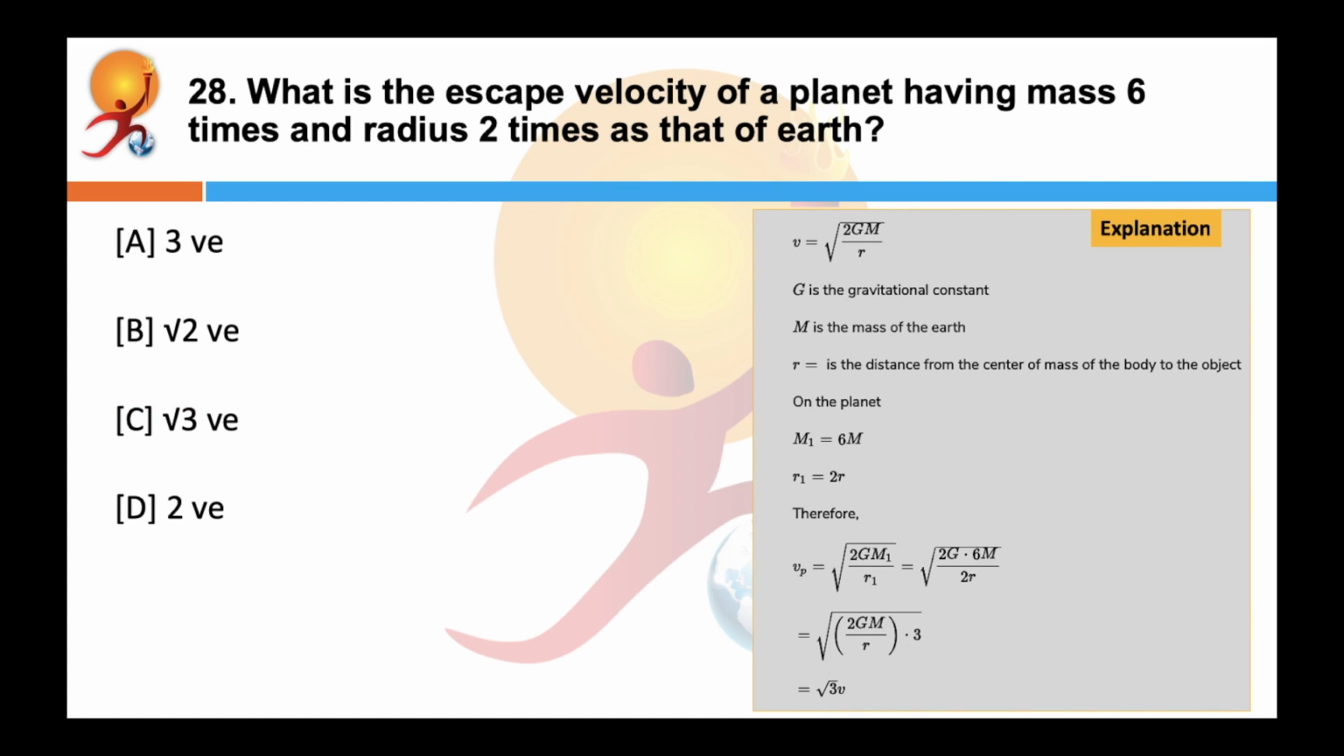What is the escape velocity of a planet having mass 6 times and radius 2 times as that of the Earth? Here, the answer will be C, root 3 VE. To understand this, you will have to refer to the right hand side image. Escape velocity of a satellite is given by VE = square root of 2GM upon r. So when M is 6 times and r is equal to 2r, then VE becomes root 3 VE.